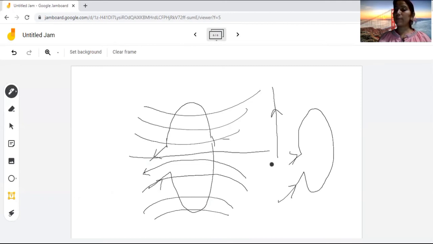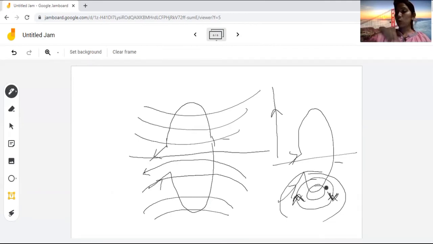If the current is moving in the upward direction, so where does the direction of magnetic field lie? Like this. Okay, upward, then clockwise. Clockwise means, tell me, like this. This is the direction of anti-clockwise, or we can say this is the direction of clockwise, like this. Okay, so when the current is moving in the downward direction, then where does it lie? It lies in the upward direction, like this.